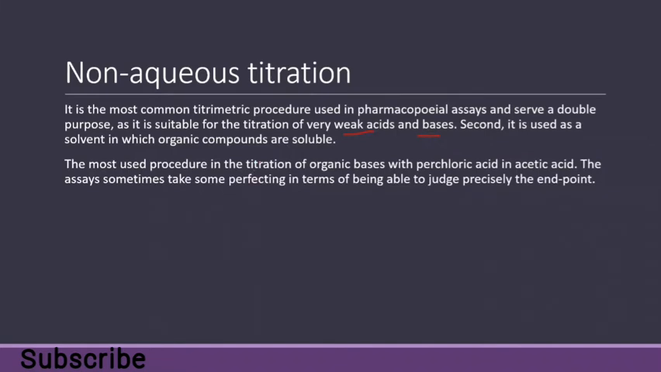The most used procedure in the titration of organic bases is with perchloric acid in acetic acid. So this is our solvent for non-aqueous titration. The assay sometimes takes some perfecting in terms of being able to judge precisely the endpoint. But with non-aqueous titration, you are 100% sure of your endpoint, and it is more accurate than weak acid, weak base titration. That's why we use non-aqueous titration, and also back titration for weak acids and weak bases.